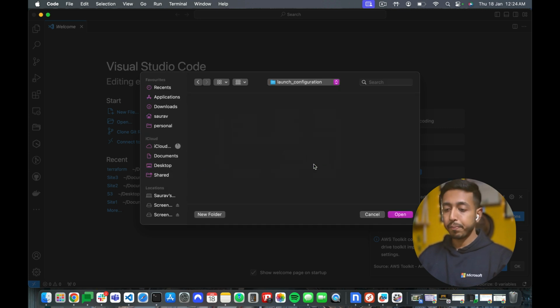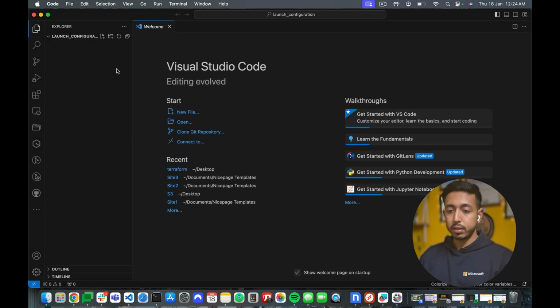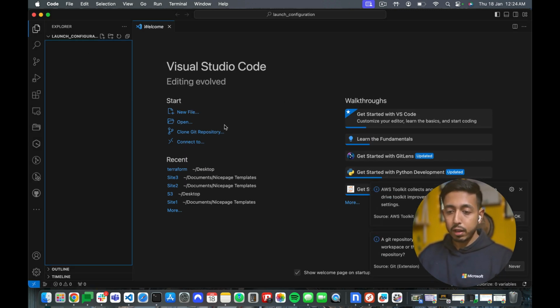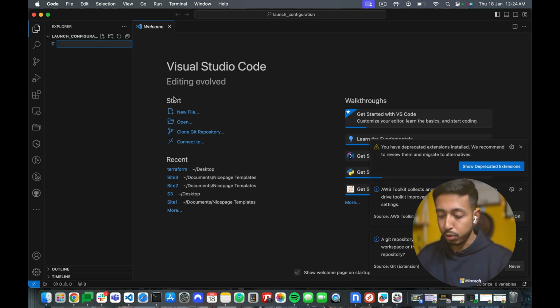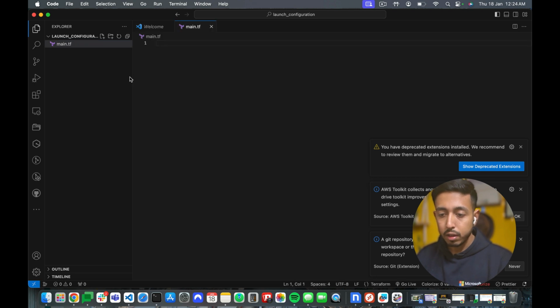I'll just open it. Meanwhile, I'll make some basic files that are important, for example main.tf. Then I need outputs.tf. That is optional, but let's have it.